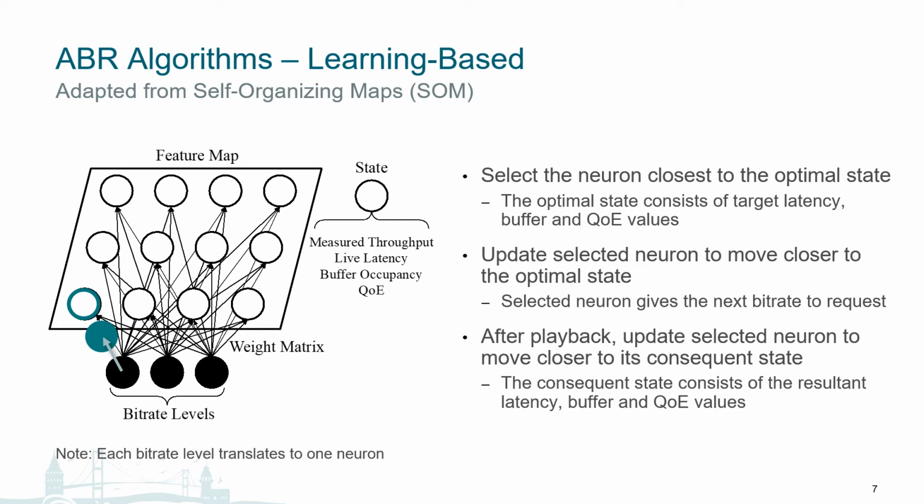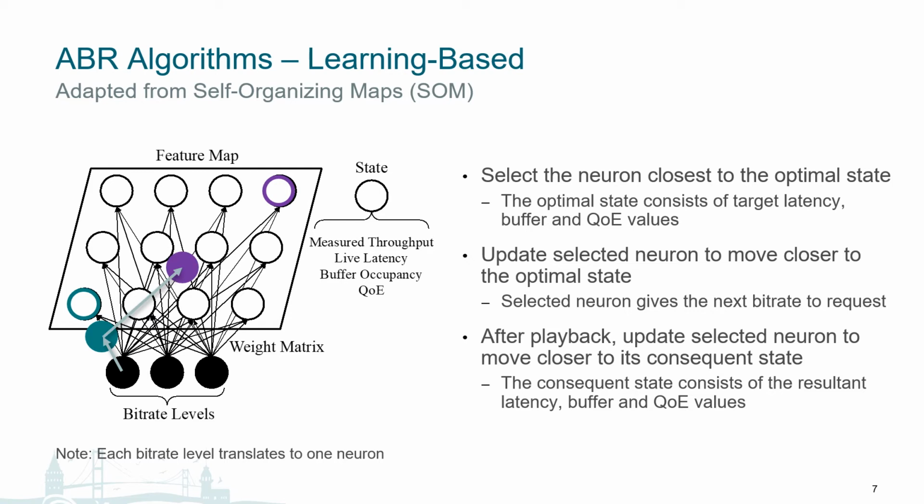In the third step, after the segment is retrieved and played back, we update the neurons again to learn from our past decision. We first identify our consequent state based on the current latency, buffer, and QoE resulting from the previously selected bitrate, and then move the selected neuron closer to it.